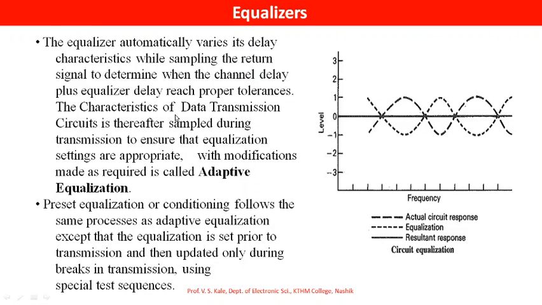The characteristics of data transmission circuits are thereafter sampled during transmission to ensure that equalization settings are appropriate, with modifications made as required. This is called adaptive equalization. It's changeable.